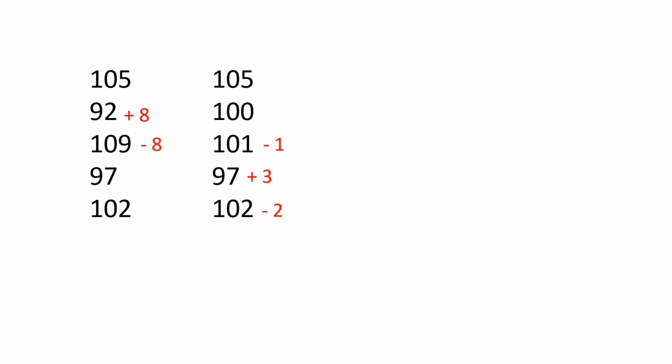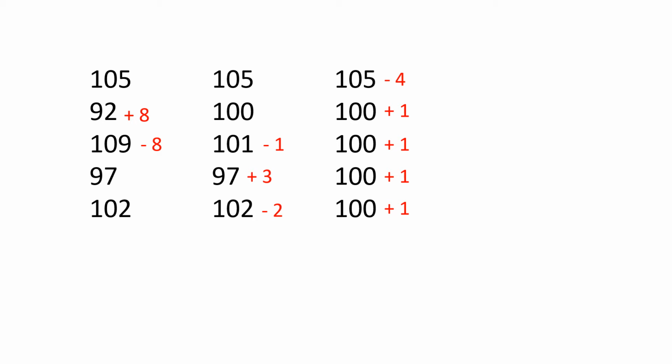So let's move 8 points from the 109 to the 92. That gives us this. Then we move 3 to the 97. We can take one of those from the 101 and 2 from the 102. Now we can see that we have 5 points that need to be distributed over 5 values. So the 105 loses 4 points and each of the other values gets 1.